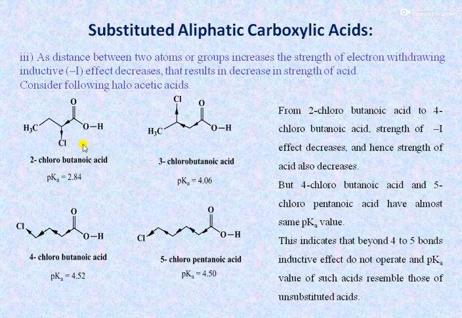Now here, from 2-chlorobutanoic acid to 5-chloropentanoic acid, the distance between the carboxylic group and the electron withdrawing chlorine atom increases, and as this distance increases, what happens? The strength of the inductive effect also decreases. From 2-chlorobutanoic acid to 4-chlorobutanoic acid, the strength of the inductive effect decreases, and hence the strength of the acid also decreases. But 4-chlorobutanoic acid and 5-chloropentanoic acid have almost the same pKa value.